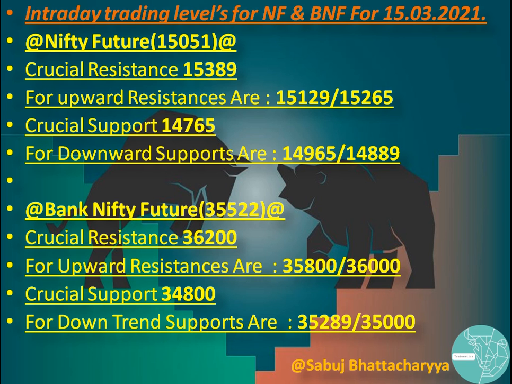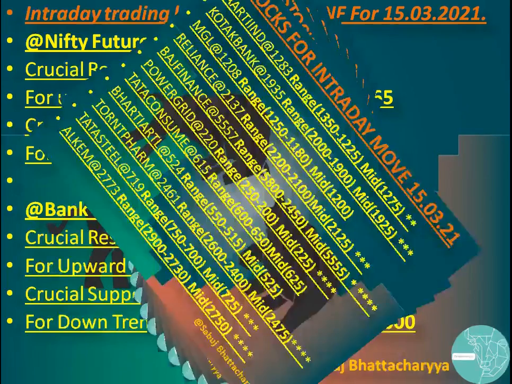14,889. There is a crucial resistance for Bank Nifty future also, that is 36,200. To achieve this resistance, there are two more resistances, that's 35,800 and 36,000. There is a crucial support for Bank Nifty future also, that is 34,800. To achieve this support, there are two reversal supports, that's 35,289 and 35,000.